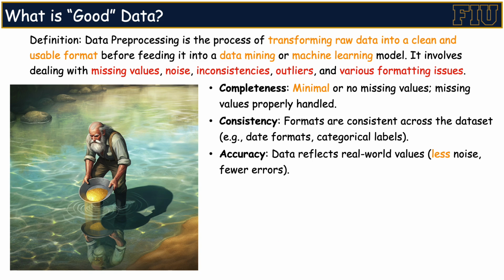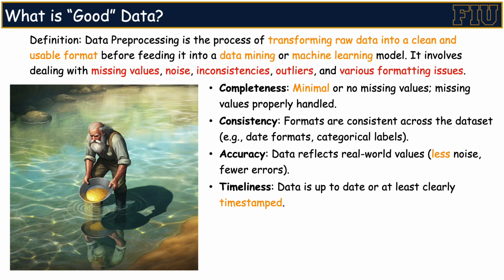Accuracy is another critical standard for good data. The information we provide to the machine should be as accurate as possible. If we train a machine using data filled with errors, we cannot expect it to learn any truly useful or reliable skills. Accurate data is the foundation for effective learning and trustworthy results. The timeliness of data depends on the specific task at hand. For some tasks, the time information of the data may not be particularly important.